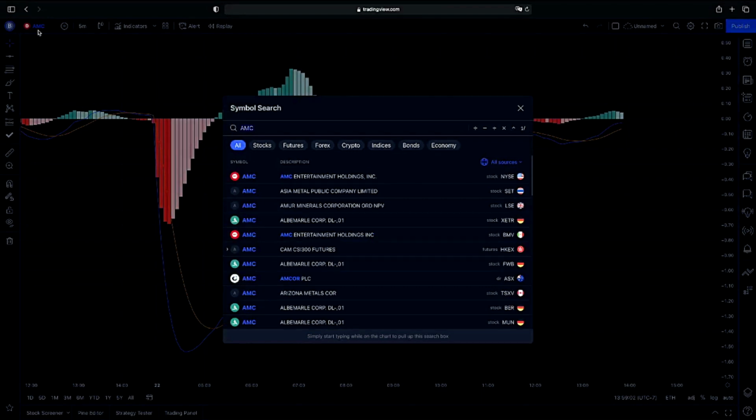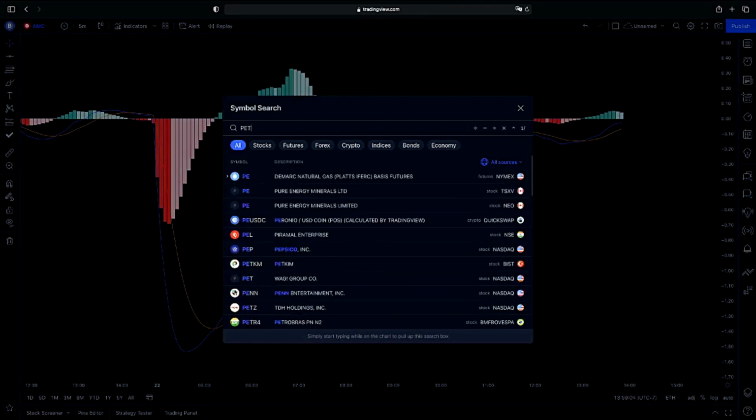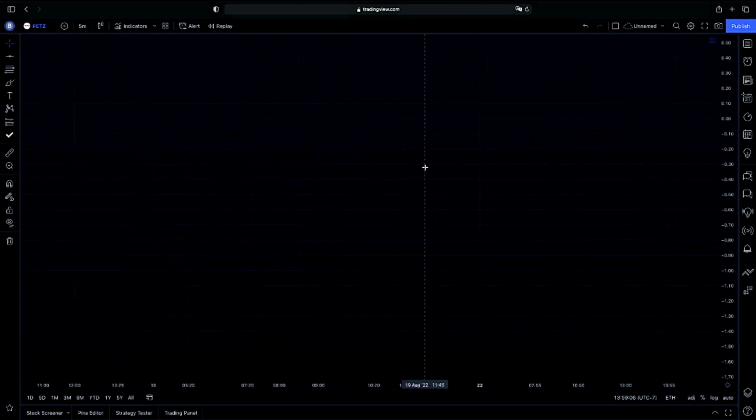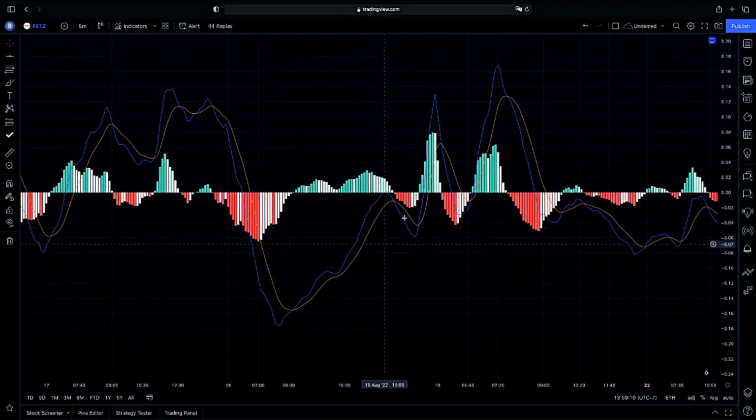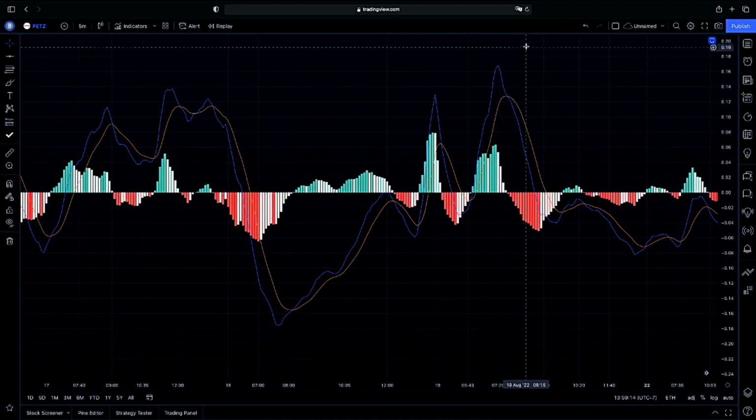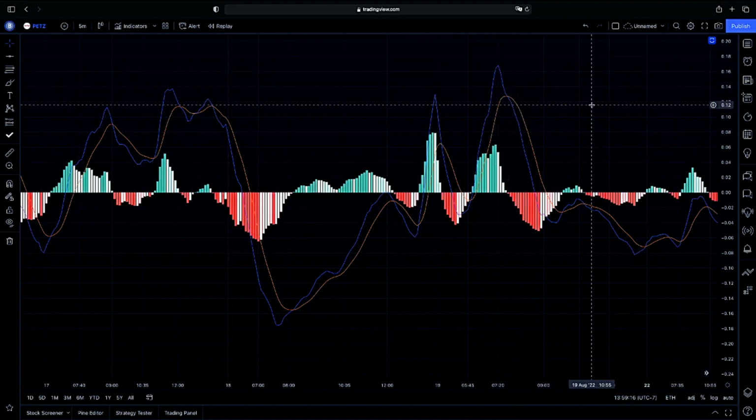Actually, something similar happened here. I played PETS last week. If you guys do remember, we talked about PETS looking for a continuation. As you guys can see on the 5-minute chart, we actually jumped out of oversold territory, and then we did have this continuation and very much a nice breakout that we had in the Insibles room, over 70% on the week here. So again, very similar play here.